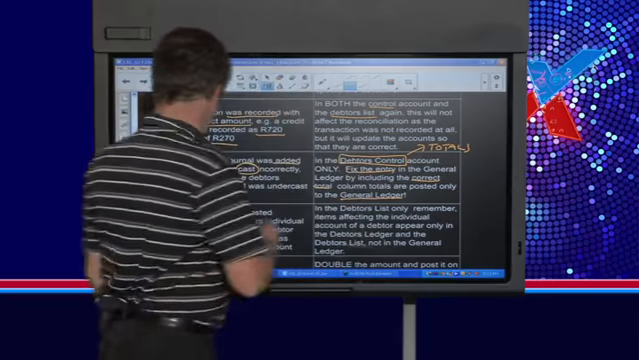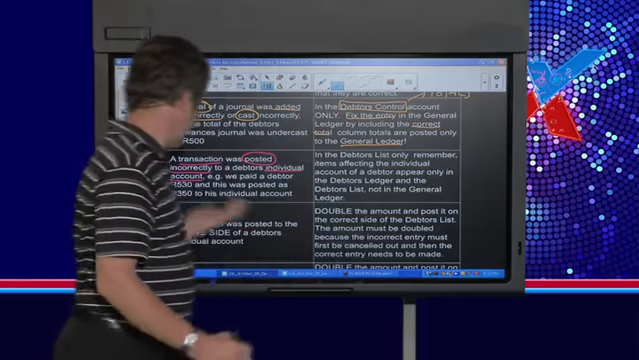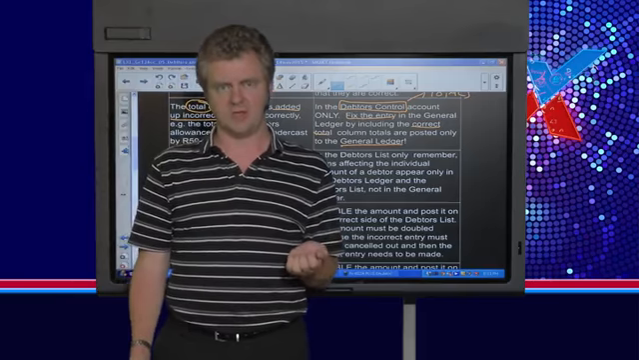Very important. Okay, now suppose that the entry is different and they say that a transaction was posted incorrectly to a debtor's individual account. So the question might say that a debtor paid us 530 and it was posted as 350 to his individual account.